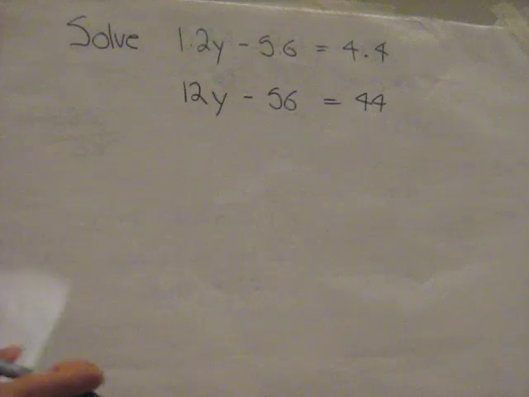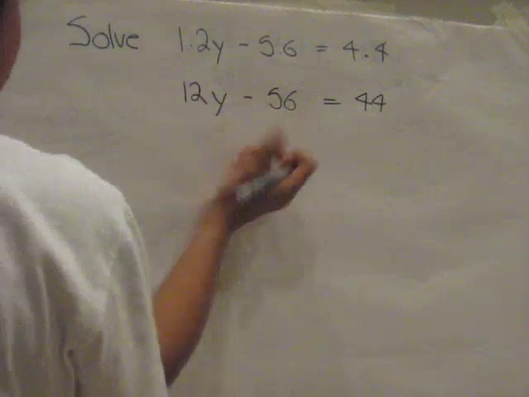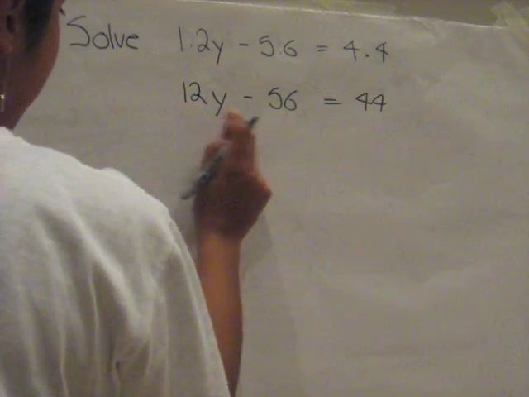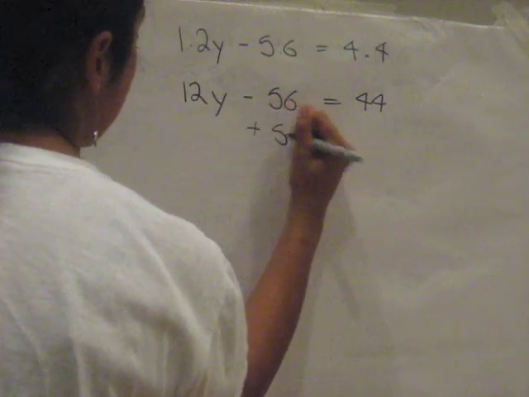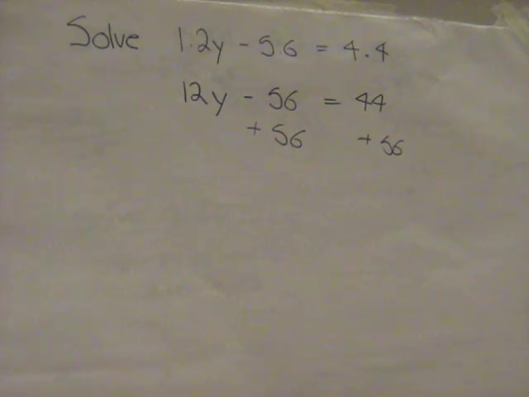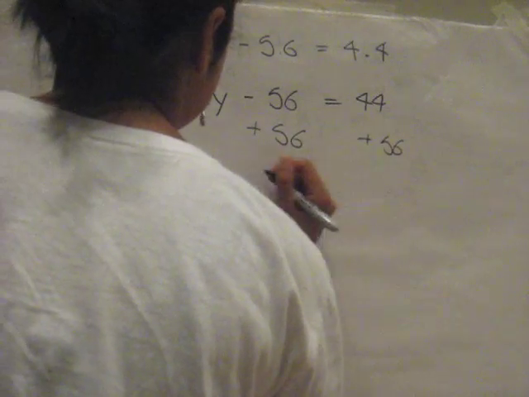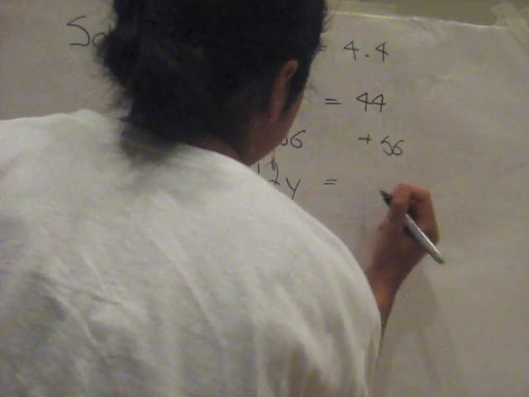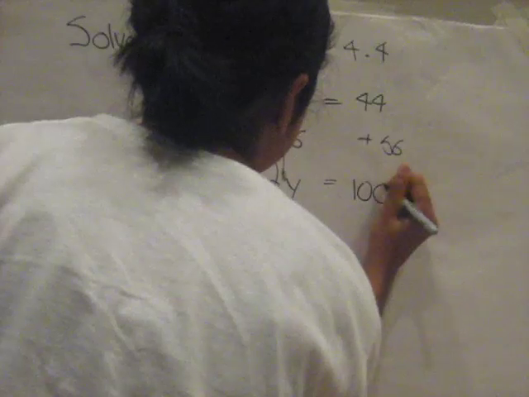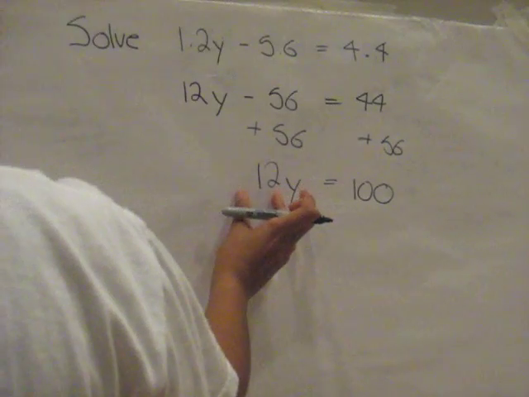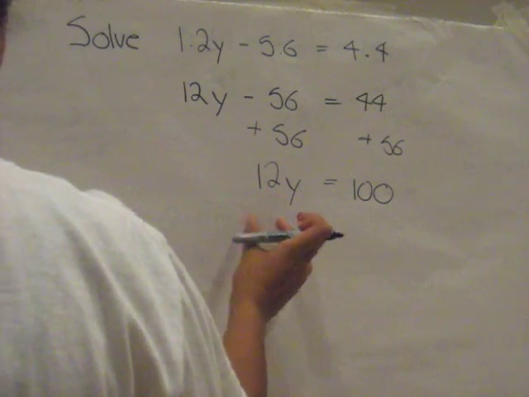Because this is negative 56, we're going to have to isolate the variable here, which is 12y. So we're going to add 56 to this side, add 56 to this side, and now you just use simple addition. You're left with 12y on this side, and 100 on the other. And now you're going to divide this by 12.